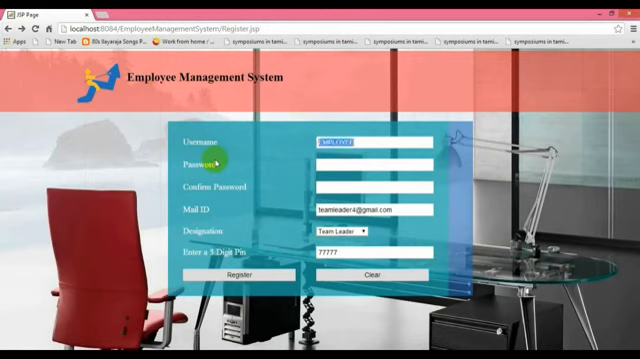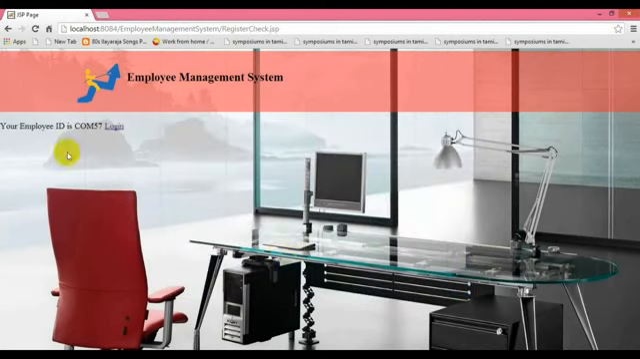Now we are creating an employee, employee 1, with the password employee 1, and the confirmation password given as the same password. The mail ID for the employee. The destination is employee. And enter the 5-digit pin code. This is the random number.